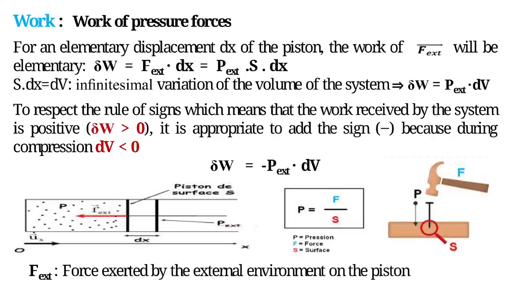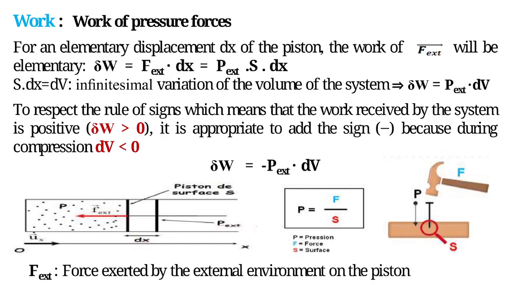Work of pressure forces. For an elementary displacement dx of the piston, the work will be elementary, δW = Fex · dx = Pex · S · dx, where S·dx = dV is the infinitesimal variation of the volume of the system. δW = −Pex dV, to respect the rule of signs, which means that the work received by the system is positive, W > 0. It is appropriate to add the minus sign, because during compression dV < 0. Fex is the force exerted by the external environment on the piston.